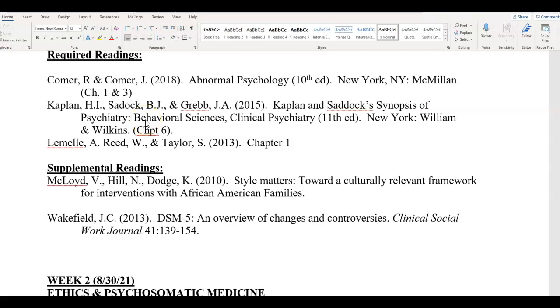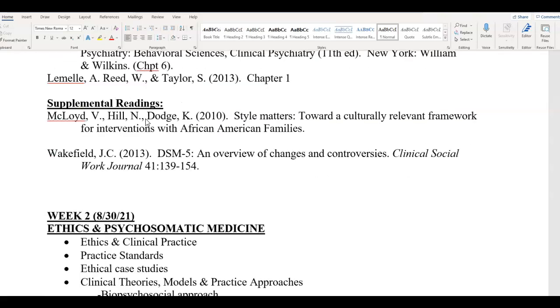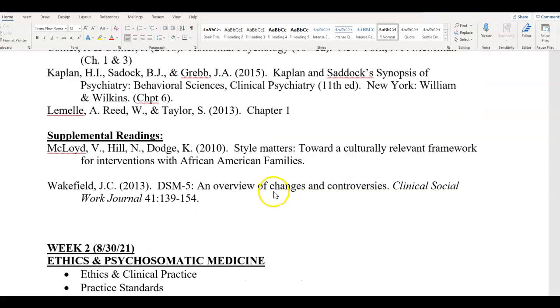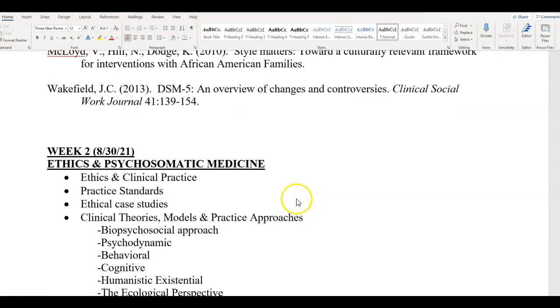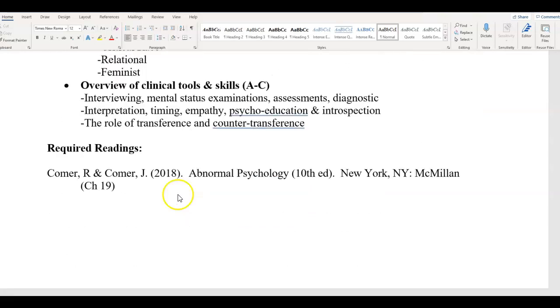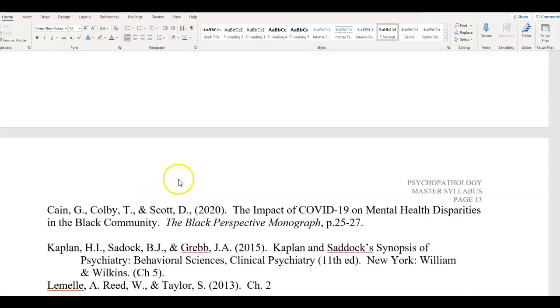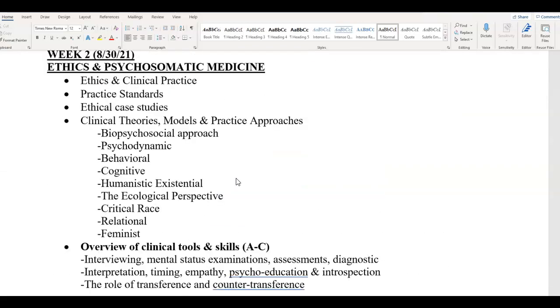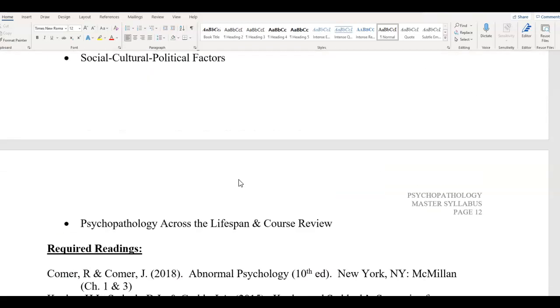Again, just to say, you do not need me to open up the week for you to be able to follow. You have the syllabus, so you'll know in advance when the assignments are due and what content we're covering for each week. And so here, as you see, each week is covered and listed. All your reading assignments are also listed here as well. So again, everything that you need to be successful in this course is found in the syllabus.